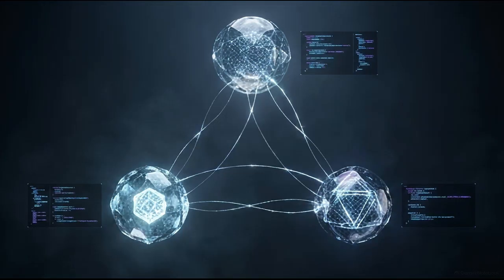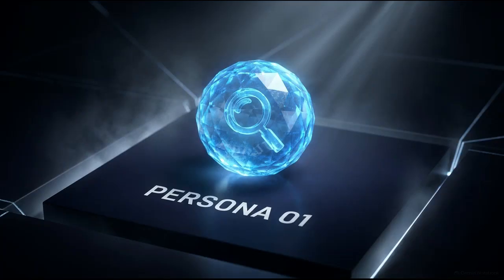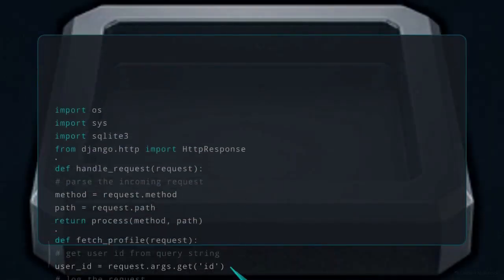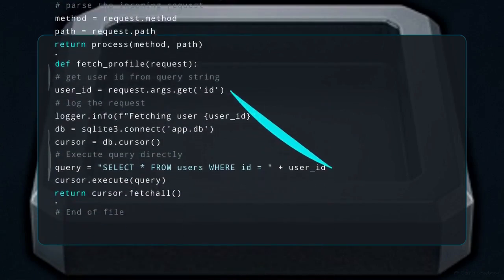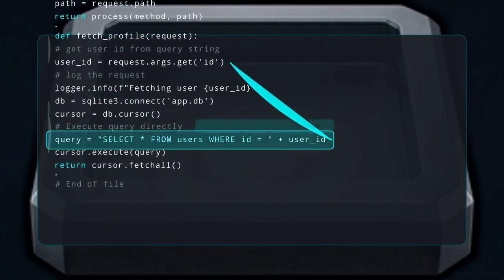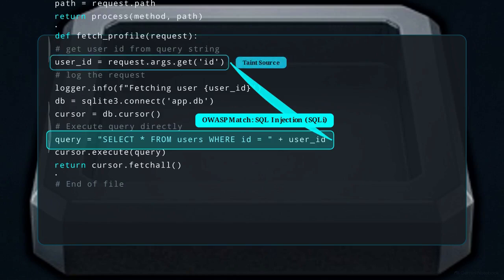This visual illustrates how OpenWorker applies this theoretical architecture to practical workflows. It embeds 3 specialized autonomous security personas directly into the codebase. The first node is the Code Vulnerability Scanner. This persona handles static application security testing, using abstract syntax tree analysis to hunt for logic flaws and OWASP top 10 vulnerabilities, like SQL injection or cross-site scripting.